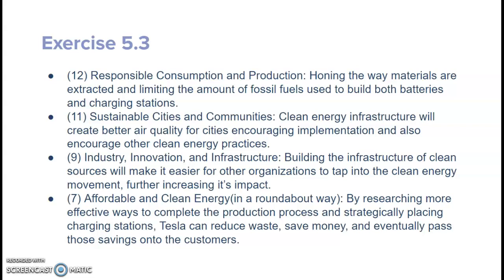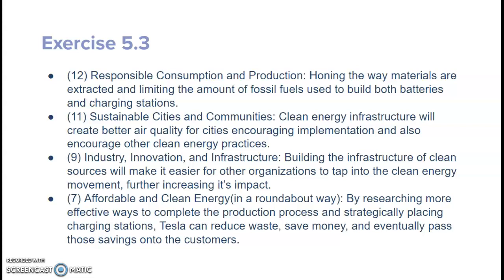We mentioned building the infrastructure of clean sources will make it easier for other organizations to tap into the clean energy movement, further increasing its impact. So once these charging stations are established, even if they're made by Tesla, they could perhaps sell their designs for the same plugin to other EV companies so that they can use the already established clean energy charging stations, or vice versa.